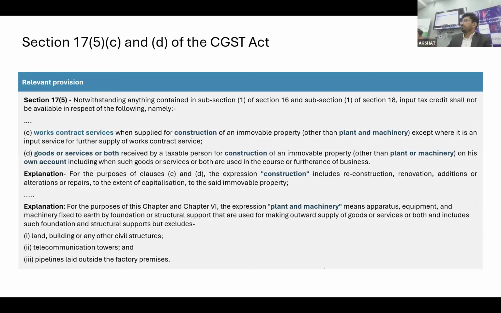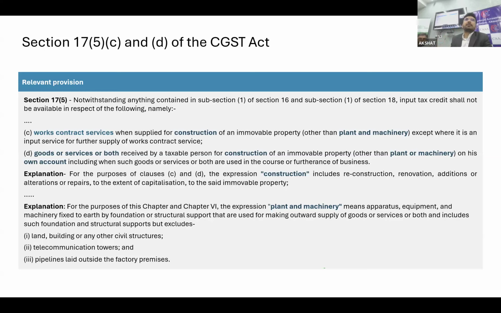So there would be a couple of situations, a couple of permutation combinations. First, let's talk about the case where people have obtained the input tax credit by construing that this is nothing but plant. The Supreme Court has given that the plant credit is eligible, though obviously it depends on the functionality test. You have to qualify your construction as plant first, and then only you can claim the credit. But let's say some have availed the credit but not utilized it, and some have availed and utilized the credit. After these changes, what is the option available to these two people?